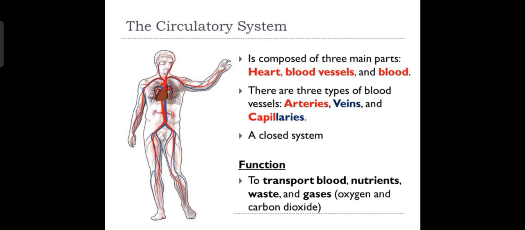So let's revise and summarize this once again. What is the circulatory system? The circulatory system is composed of three main parts: heart, blood vessels and blood. Blood vessels are of three types: arteries, veins and capillaries. It is a closed system. What is the function of the circulatory system? To transport blood, nutrients, wastes and gases like oxygen and carbon dioxide.